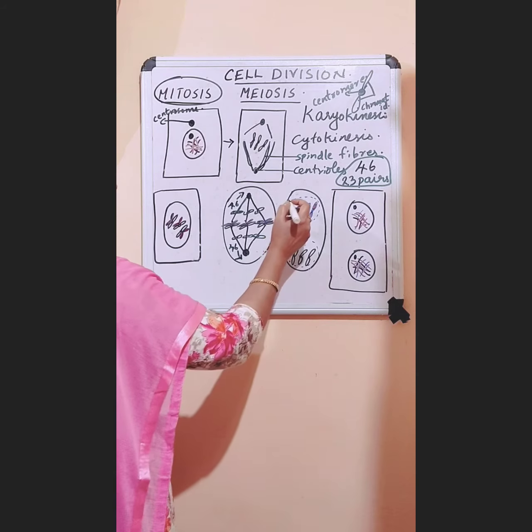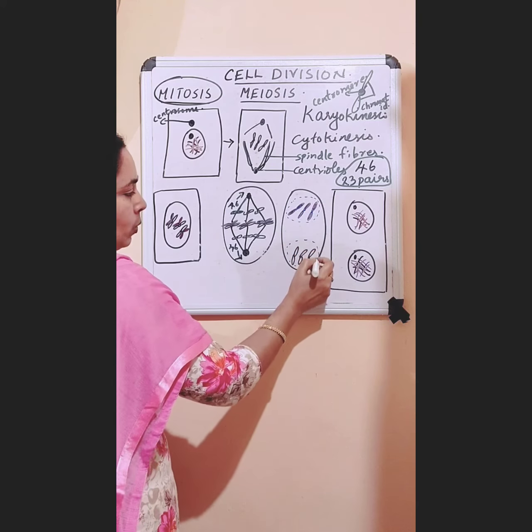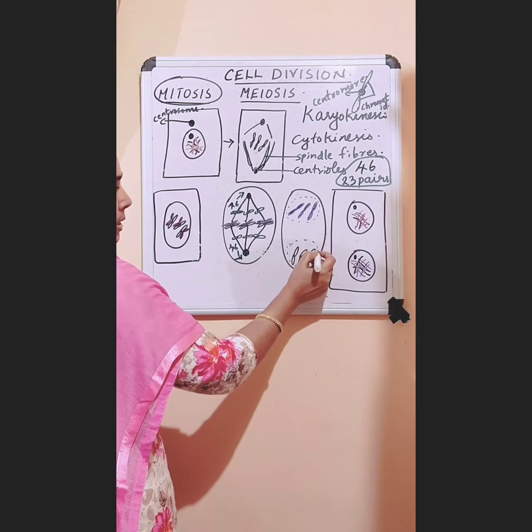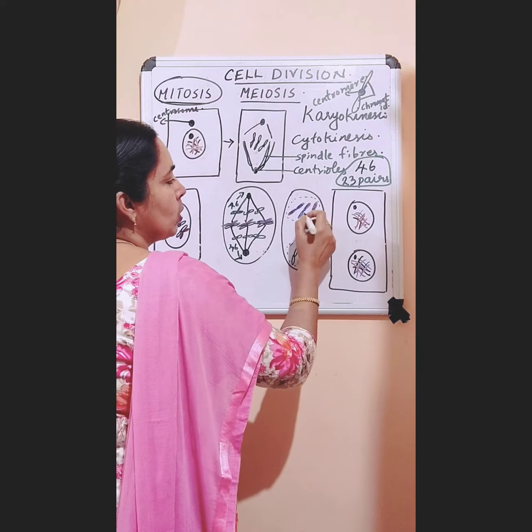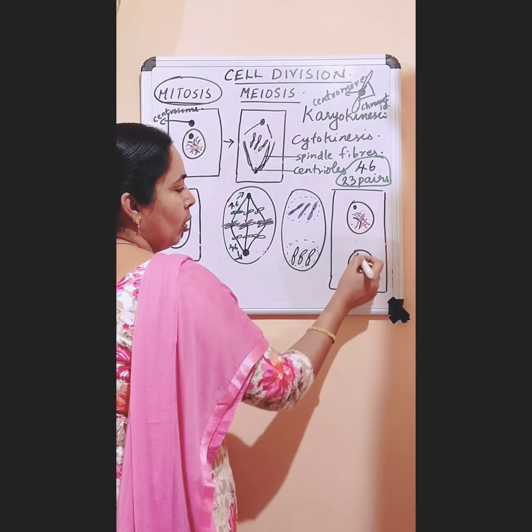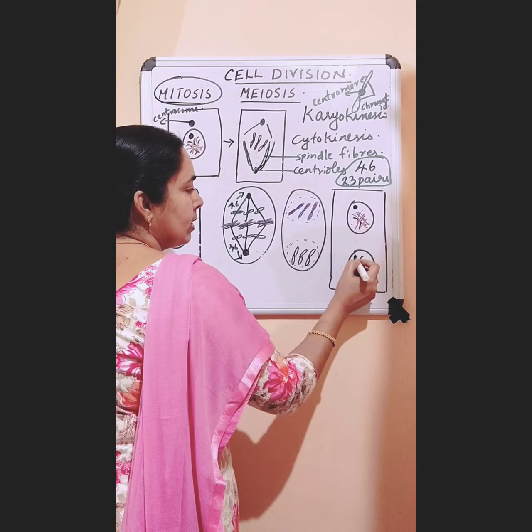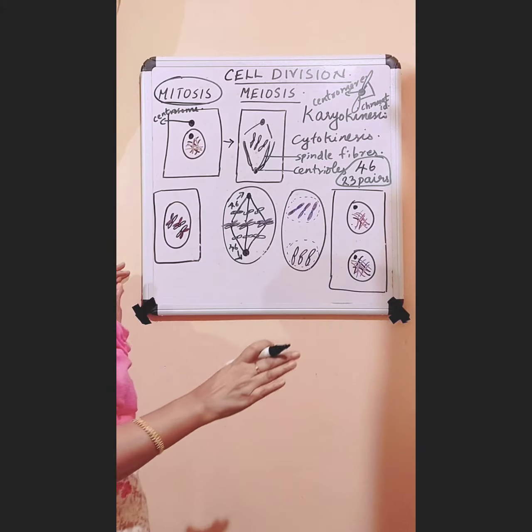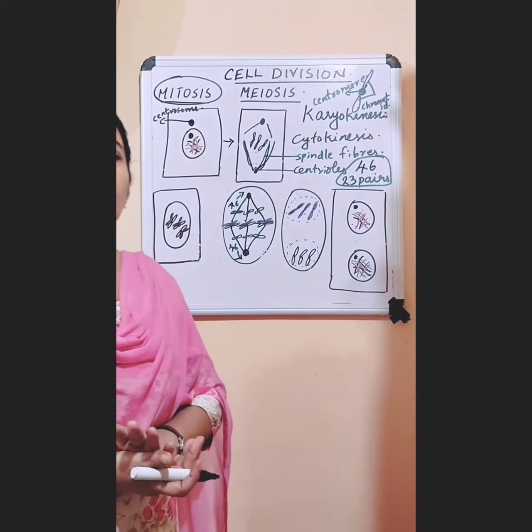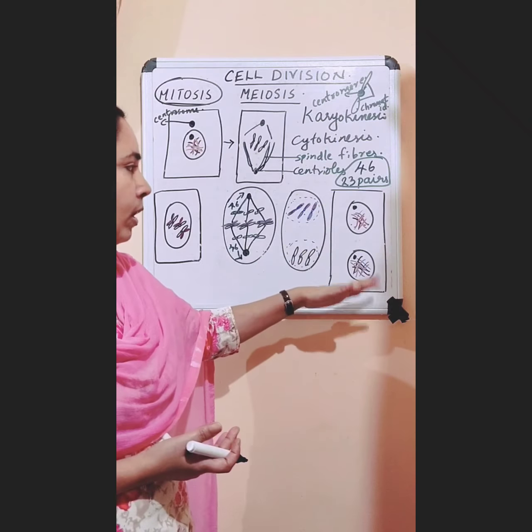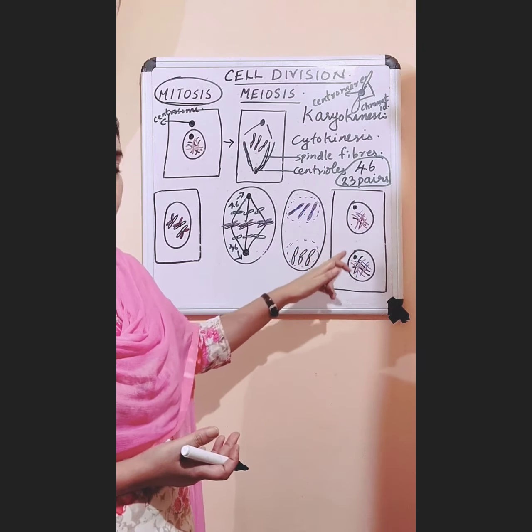After that, the nuclear membrane develops again around this, and here also. Then in the next stage, these chromosomes change back into chromatin reticulum. The nuclear membrane develops, the nucleolus develops, everything. Now division, or karyokinesis, is over. That is, the division of nucleus is over. One nucleus divides into two nuclei.